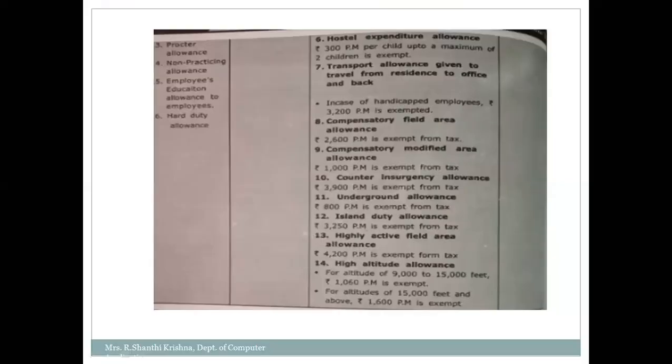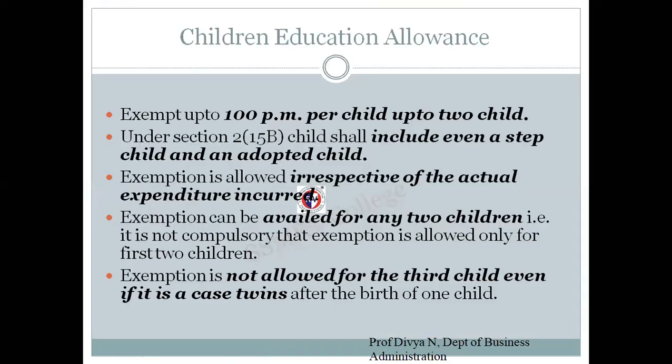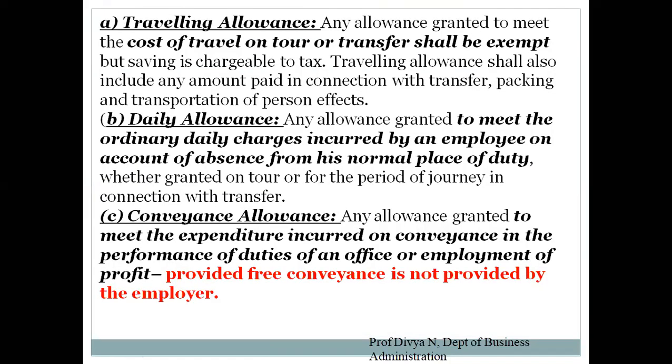I request all of you to write this entire table once, and if you're not able to connect and remember it, just learn it by heart or do whatever you want to, but you will have to remember all of this. What is fully taxable, what is partly taxable, what allowances are fully exempted. Okay, I'll just go back. So we were discussing the official allowance. We have traveling allowance, wherein the cost of travel on tour or transfer shall be exempted.